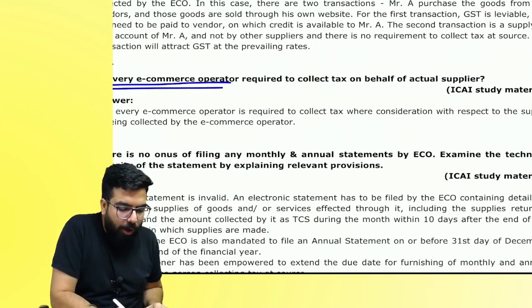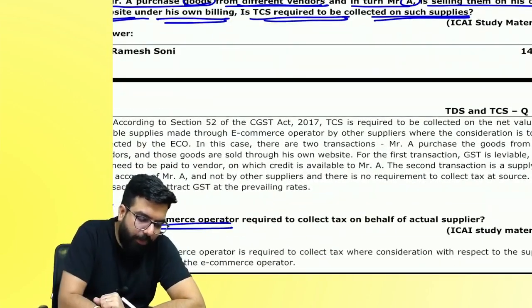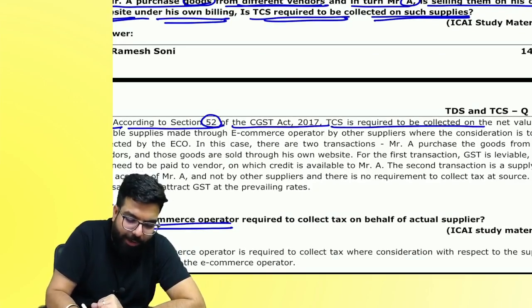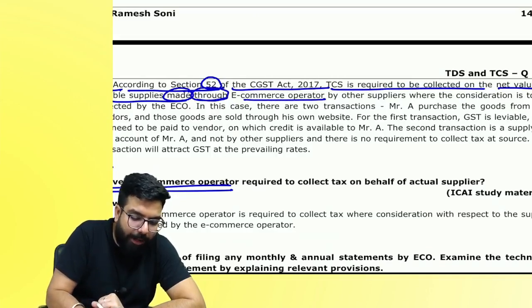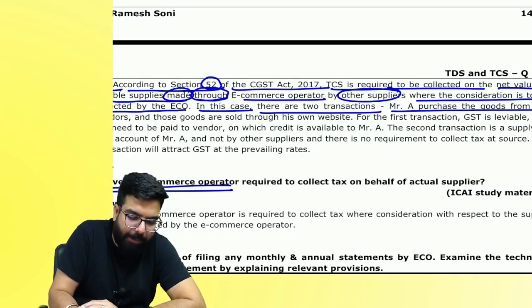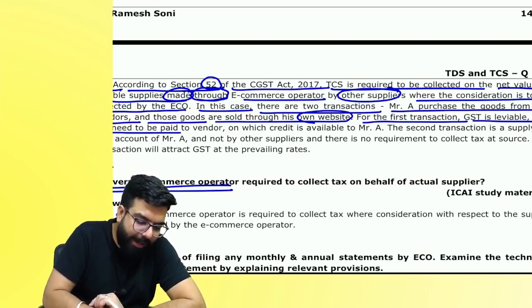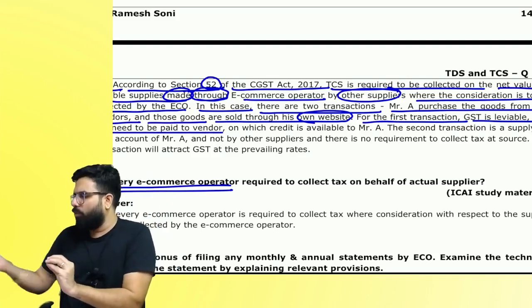Is he an e-commerce operator? Okay, one minute, everyone. First one, no. According to section 52, TCS is required to be collected on the net value of taxable supplies made through an e-commerce operator by others, where the consideration is collected by the e-commerce operator. In this case, there are two transactions. Mr. A purchases the goods from a vendor and those goods are sold through his own website. First transaction, GST is leviable and needs to be paid by whom? You sold me the goods.